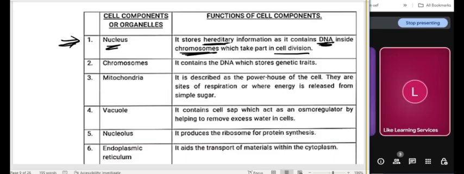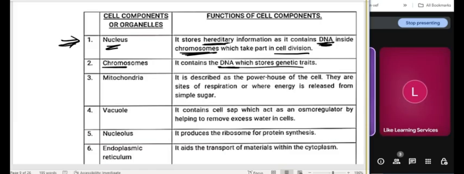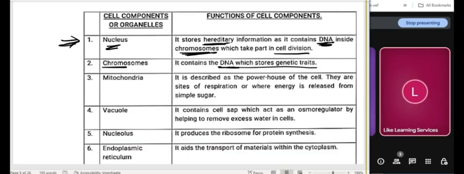So it stores hereditary information. In fact, it is like the brain of the cell. The nucleus is the brain. It is what actually controls the activity of the cell. It is the thinking part of the cell. And of course, I already told you that the chromosomes contain what? DNA, which stores genetic traits. Like you have the trait of a human being because human beings gave birth to you.